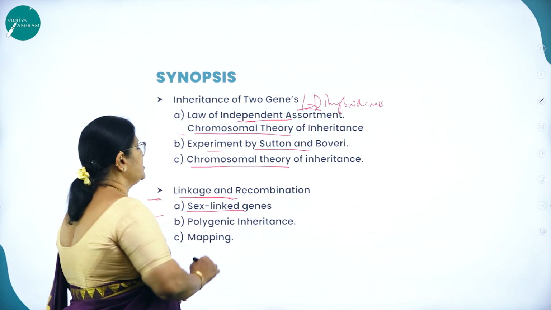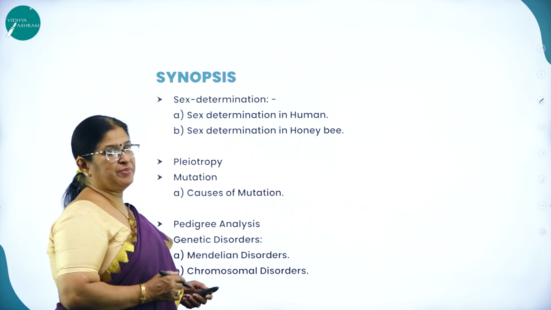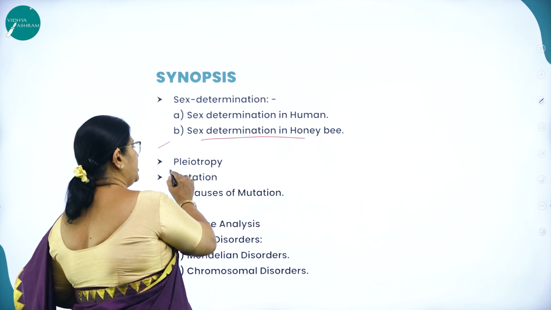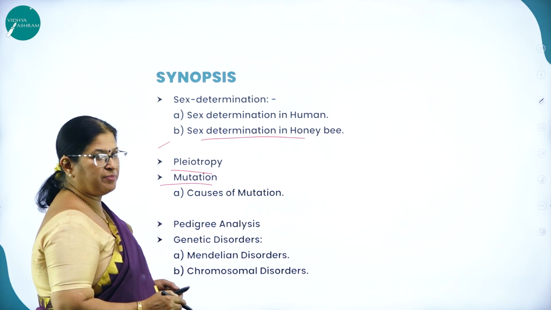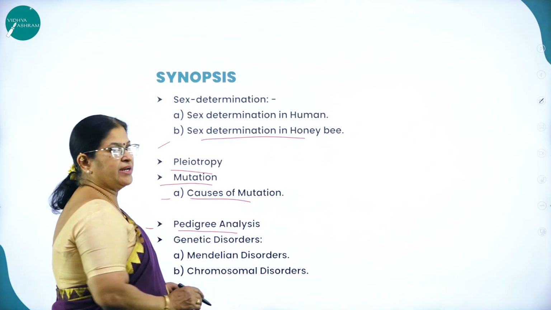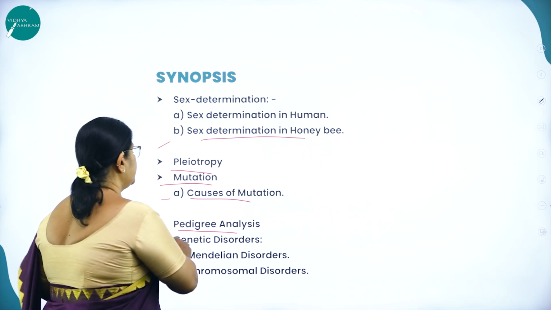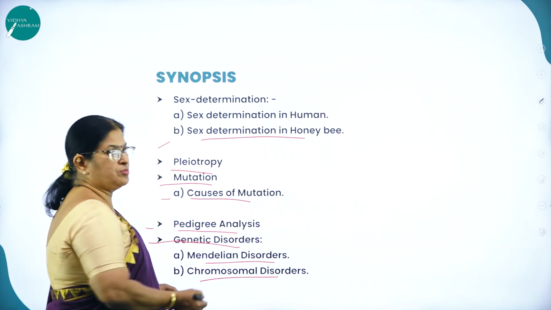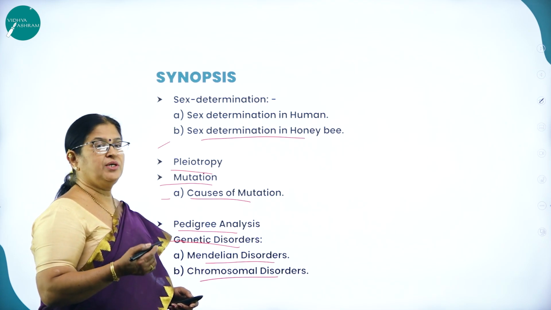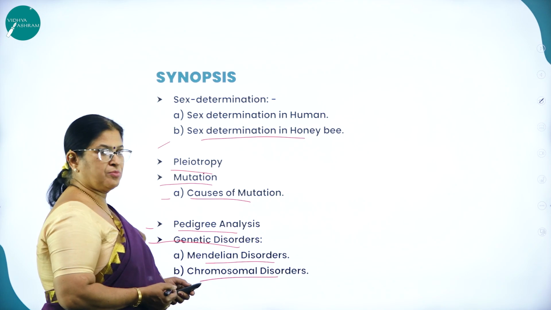Then you will be studying about sex-linked genes, then polygenic inheritance and gene mapping. Then sex determination in humans, then sex determination in honeybee, then pleiotropy, mutation, that is a sudden heritable change in the gene, then the causes of mutation. Then you'll be studying about pedigree analysis, which is very much required to identify the abnormalities in the gene. Then genetic disorders like Mendelian disorders and chromosomal disorders, like Klinefelter syndrome, Down syndrome, Turner syndrome, all of which you'll be studying in this particular concept called chromosomal disorders.